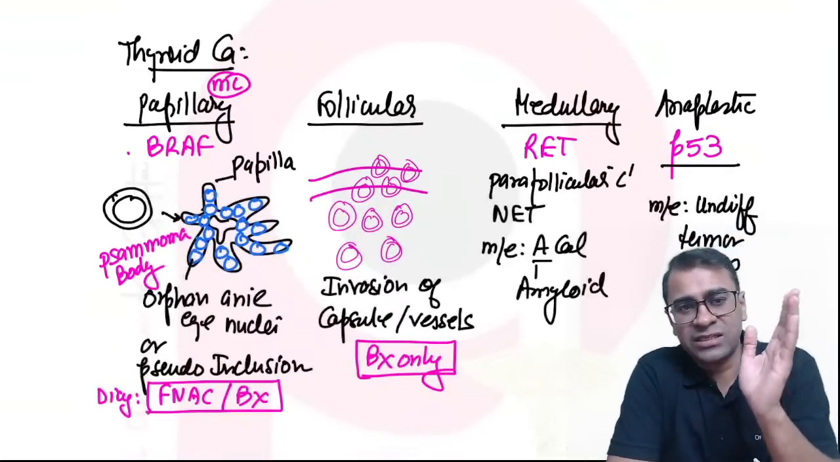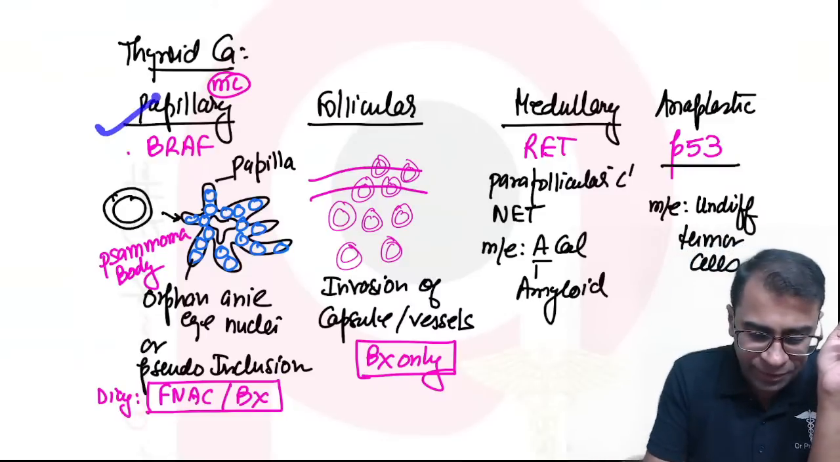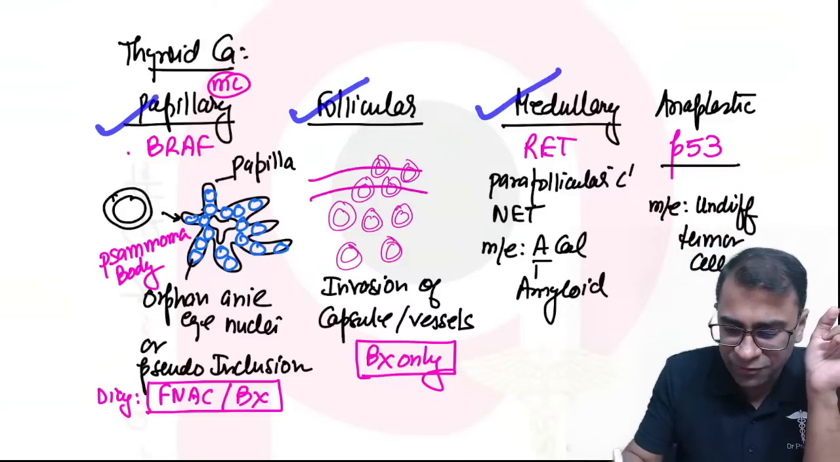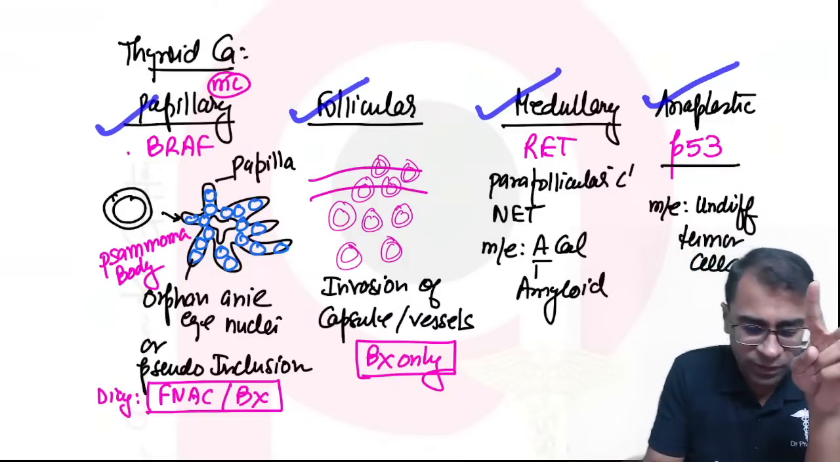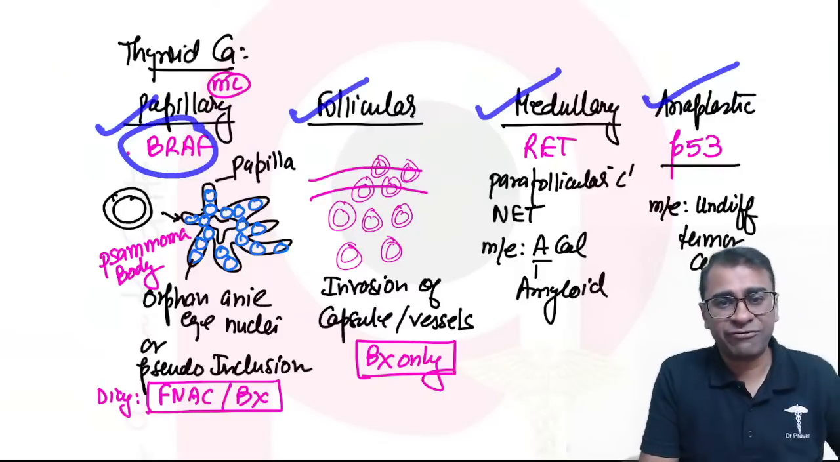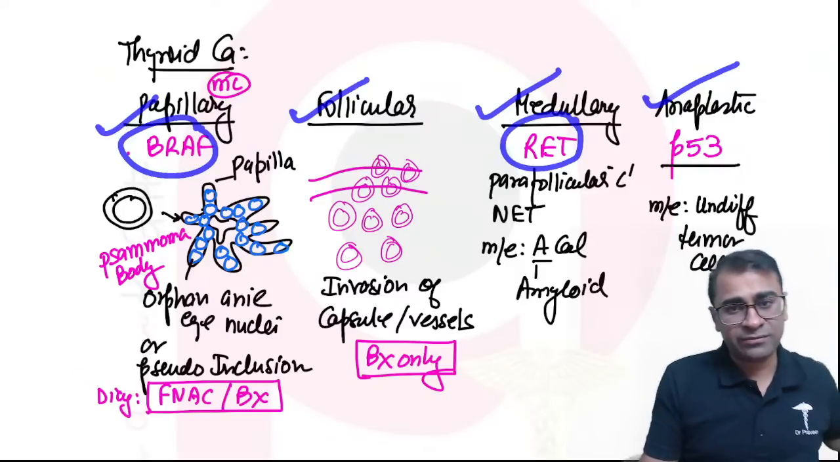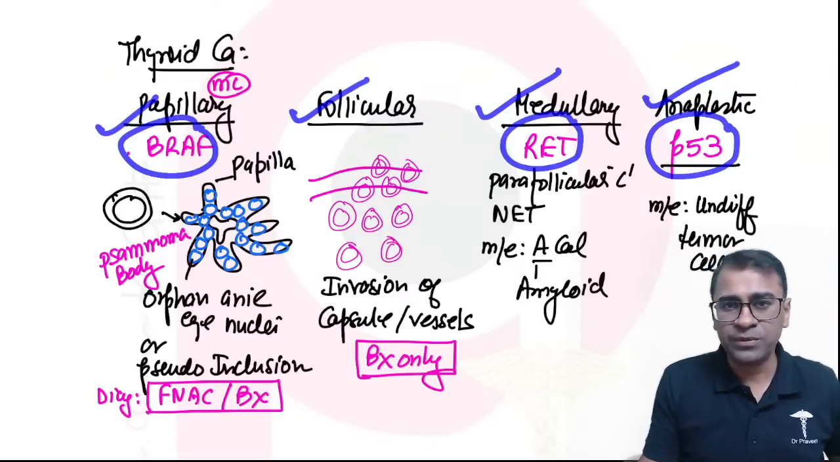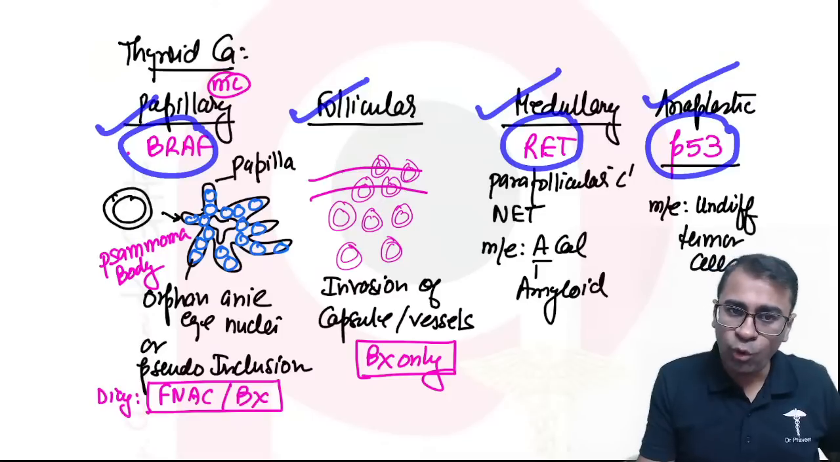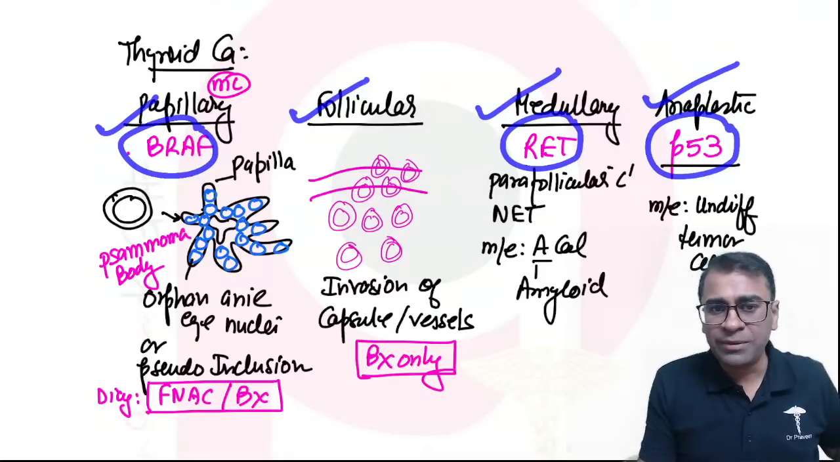In thyroid cancers, there are 4 types: papillary, follicular, medullary, and anaplastic. Mutation: most common in papillary is BRAF, most common in medullary is RET, and anaplastic often shows P53 mutations. Now, how to remember the papillary? Papillary means it will show you papilla.